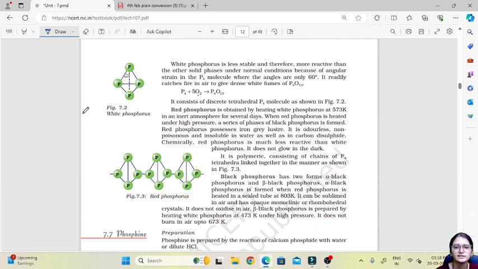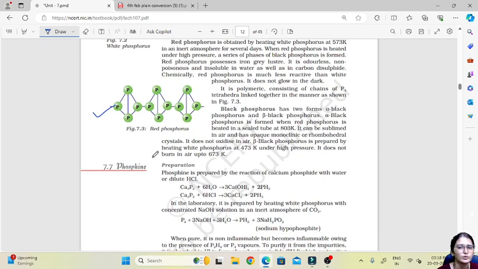And when it is heated further, black phosphorus is formed. About red phosphorus, you only need to know its structure, and that white phosphorus glows in the dark and red phosphorus does not glow in the dark.